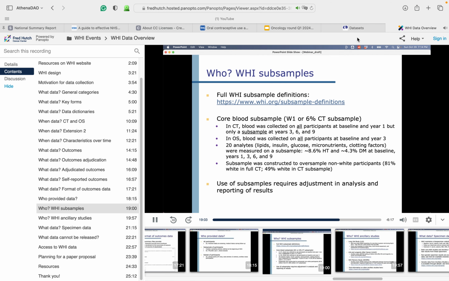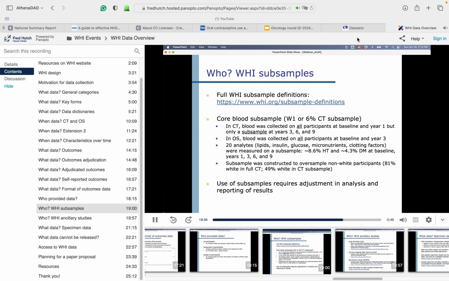Full definitions of WHI subsamples can be found at the link on the top of this slide. I will highlight one such subsample here, the core blood subsample, also known as W1, or the 6% CT subsample. Although blood was collected at multiple time points for both the clinical trial and observational study cohorts, only a subsample of participants had their blood analyzed for 20 specific analytes at baseline in years 1, 3, 6, and 9.